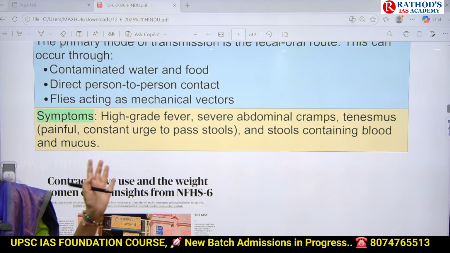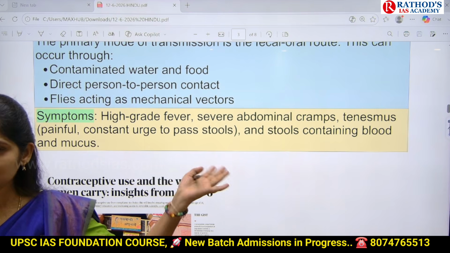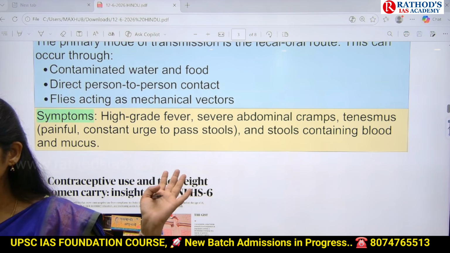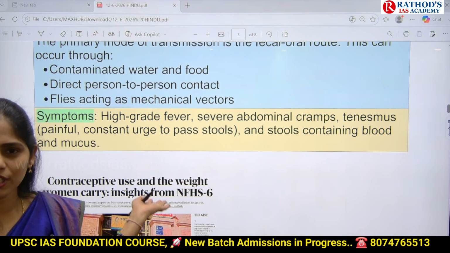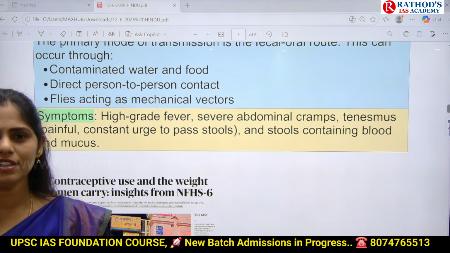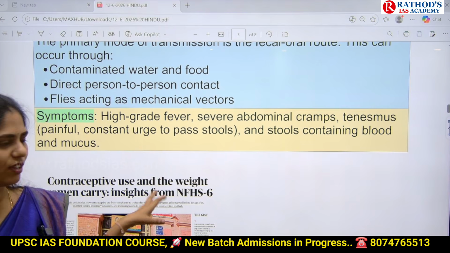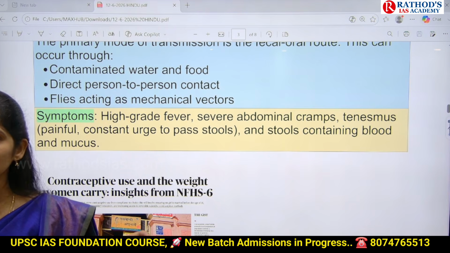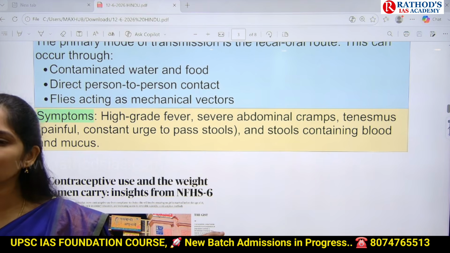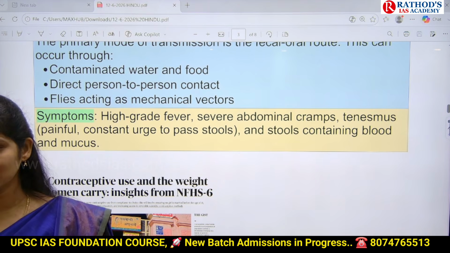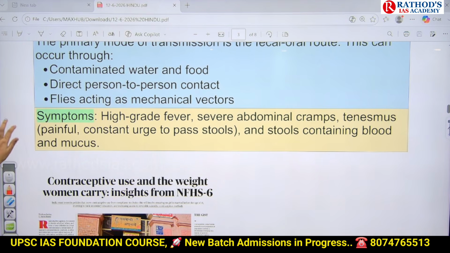Have you ever had that kind of thing? I think in your family you might have seen, if anyone is having this kind of diarrhea, etc. Obviously if you take them to hospital, for sure they will give salines. Okay, in that way you have to see and you have to use your common sense. And if there is any question or statement related to that, you have to select wisely. Okay, now let us see the next one.